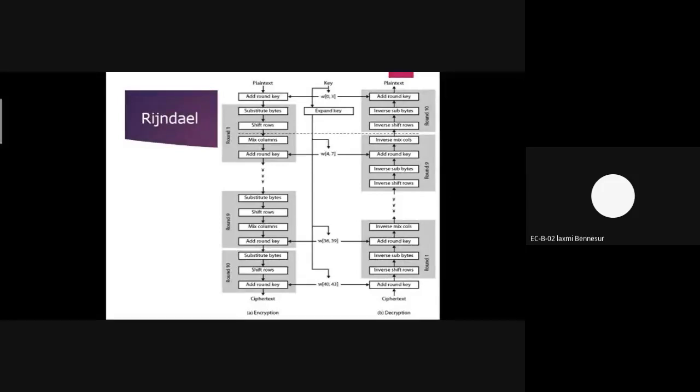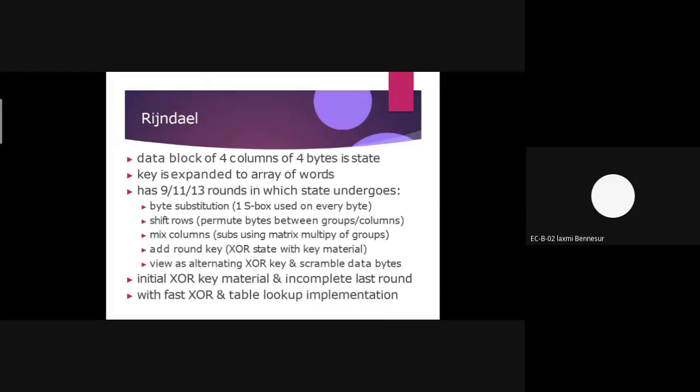How can this algorithm work, how can we convert the plain text into the ciphertext? Again, how can we perform the decryption and recover our plain text from the ciphertext? In order to study this structure we have to study the four important states: byte substitution, shift row, mix column, and add round key.